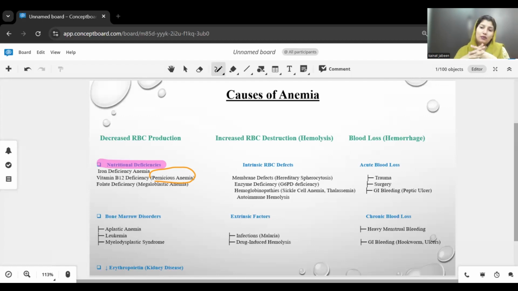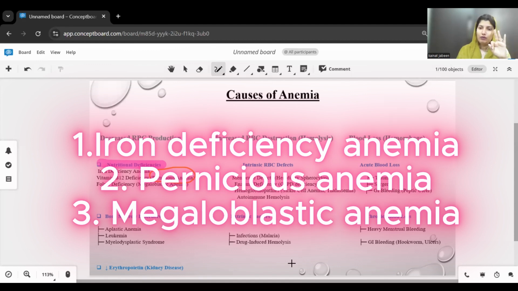Folate is basically vitamin B9, and it is required for DNA synthesis and RBC production. The causes, again, are poor diet, might be malabsorption, or it can be alcoholism. Alcoholism also decreases the folate level in your body. In pregnancy, especially, the folate level is going to decrease. So these types of anemia can happen because of nutritional deficiency, and RBCs are not going to be produced properly.